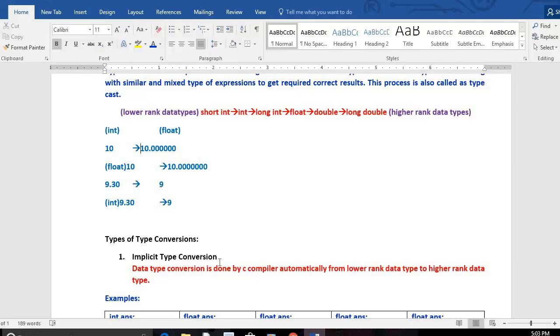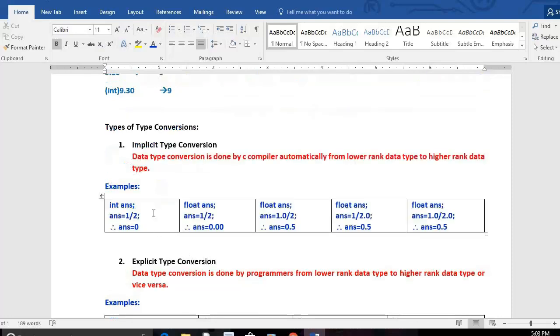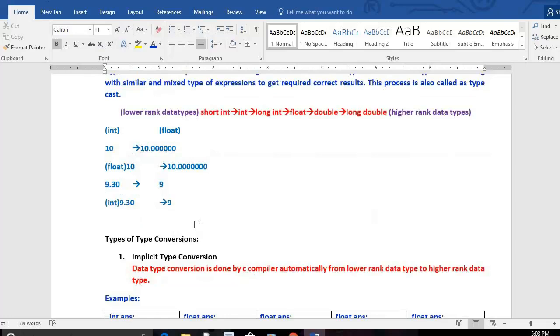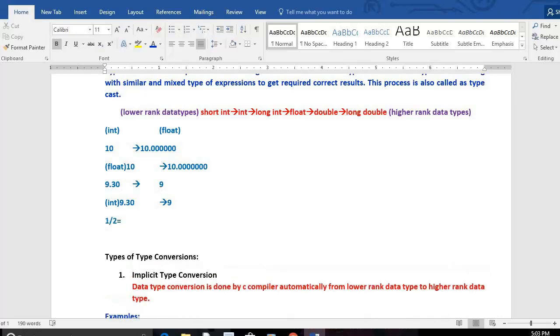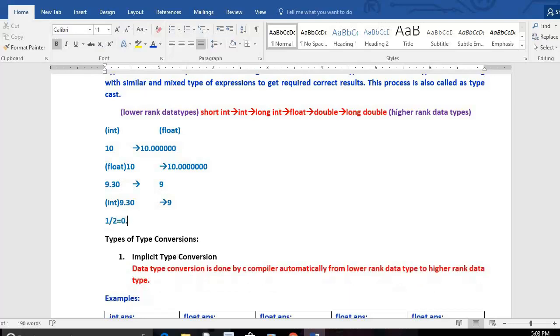A little bit to discuss more. Look at these examples. Now I write answer equals 1 by 2. Do you know what will be the result of 1 by 2? Actually, if we solve manually, we say 0.5 is the answer. Human beings solve using intelligence and give the answer 0.5, but the computer system will give us 0, because 1 is an integer and 2 is also an integer. Both are integers, so the computer system will give the result also in integer form. That means it gives only 0, which is the wrong result.